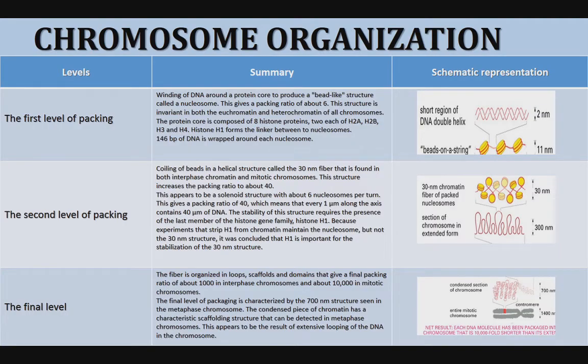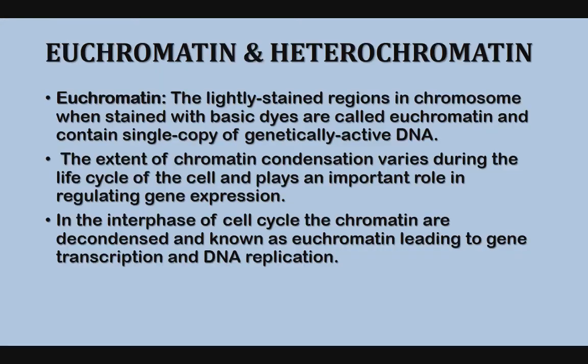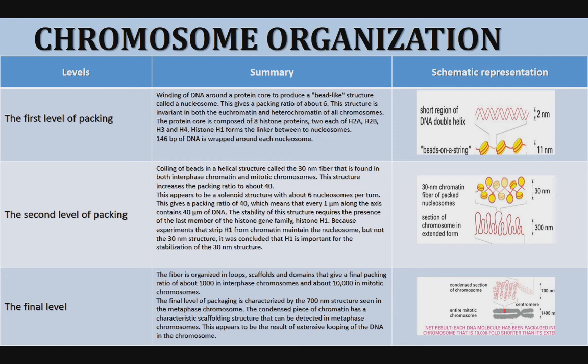So here, this is the chromosome organization. When we study the structure, we can see a short region of double helix DNA, 2 nanometers. This is the first level of packaging of DNA with histone proteins.